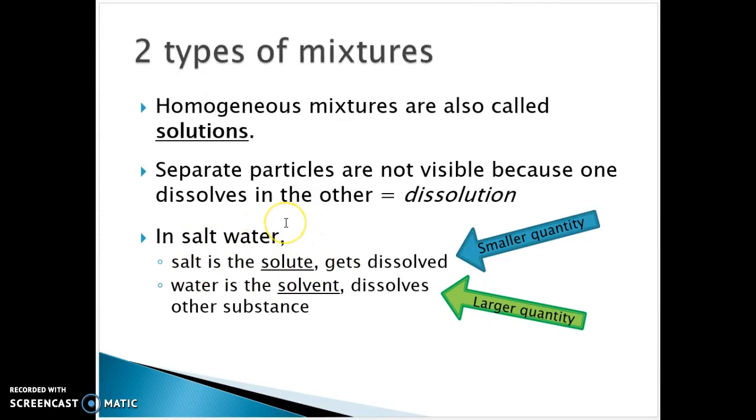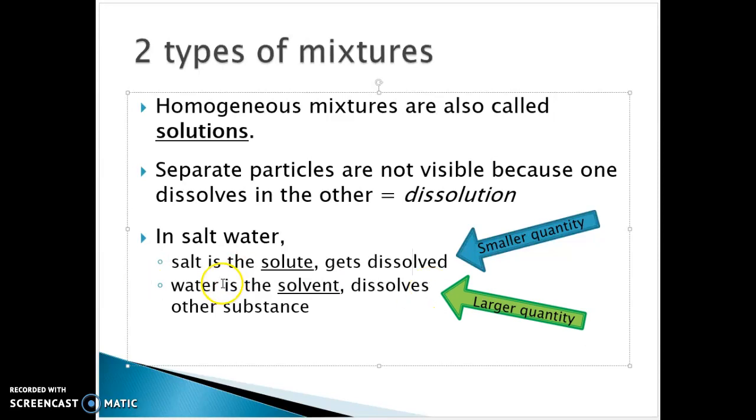But so in salt water, there's two parts to a solution. There is the solute, which in the case of salt water, is the part that's getting dissolved. It's typically the one that is in the smaller quantity. And then there's the solvent. That's the larger quantity. All right. So you can ask yourself, what state of matter is it in? Like if I say salt water, which one's the solute, which one's the solvent? Well, the solution, salt water, is in a liquid state. So obviously the water is the larger quantity, so that's the solvent.